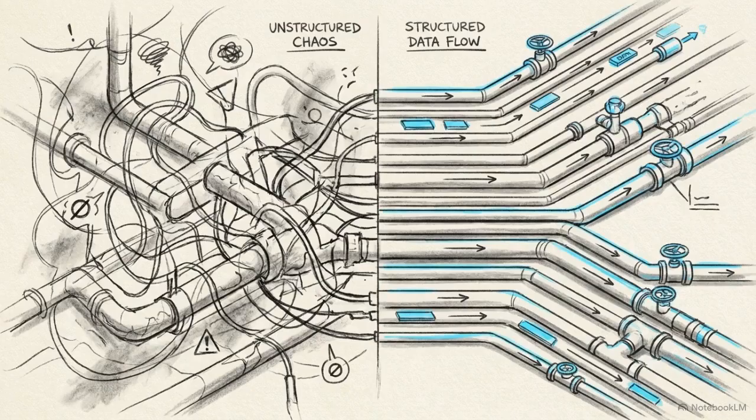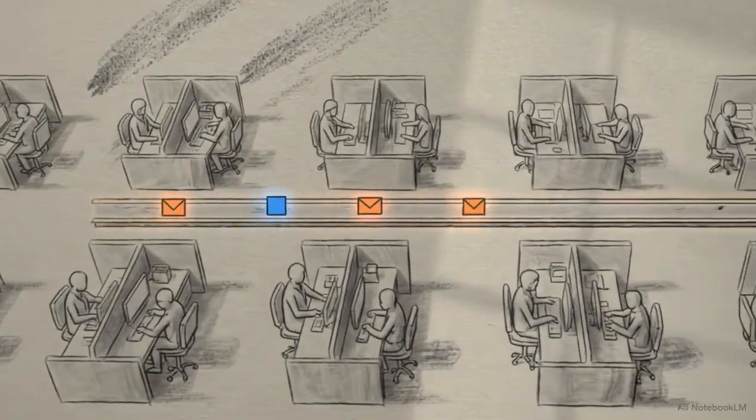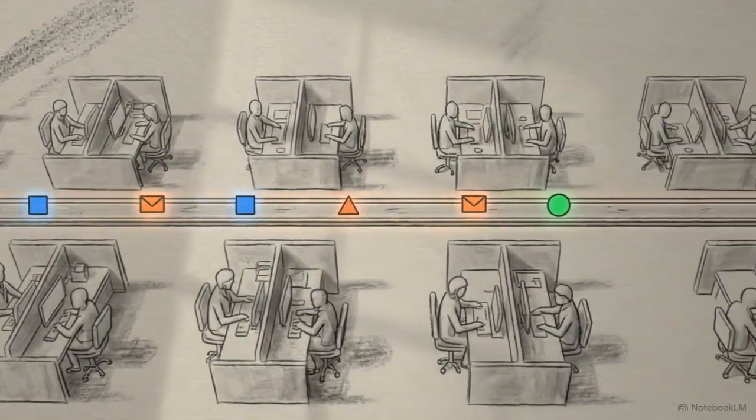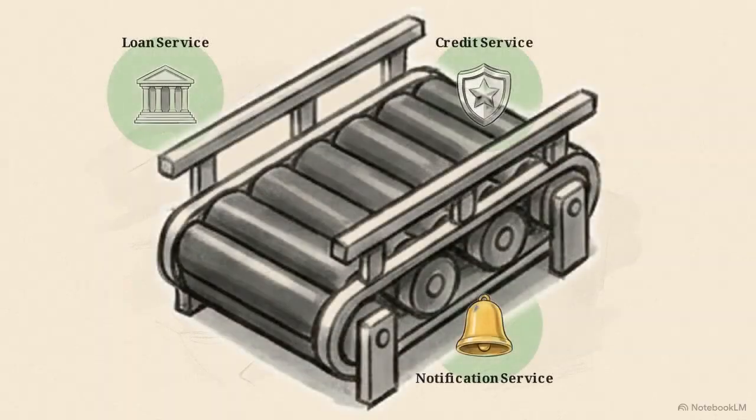But to connect this new vocabulary, we need a different kind of plumbing. We need event-driven architecture. Think of event-driven architecture like a company chat channel. Information is broadcast asynchronously into a central data stream, available immediately to anyone who needs it. Let's rerun the simulation. The loan service drops a loan-created event into Kafka, moving on instantly. Credit and notification services pull the event independently.